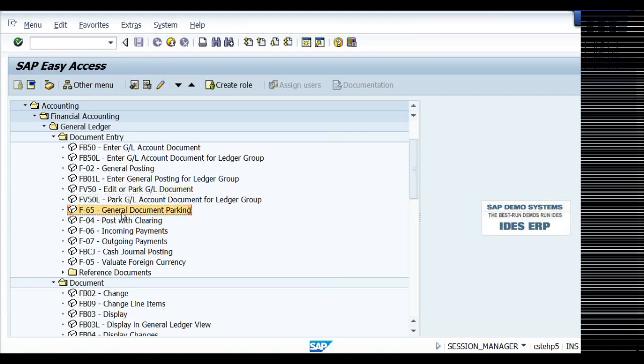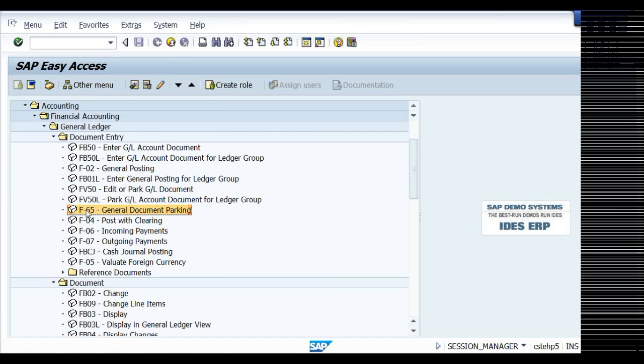Both FB50 and F-02 are the same, but here multi-line items, there single line items. Even here you can post multi-line items, of course. Once the accountant is given authorization for F-65, he can access only F-65, and if he tries to post in F-02, the system says sorry, you are not authorized.